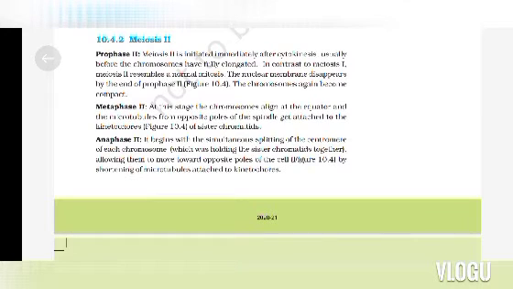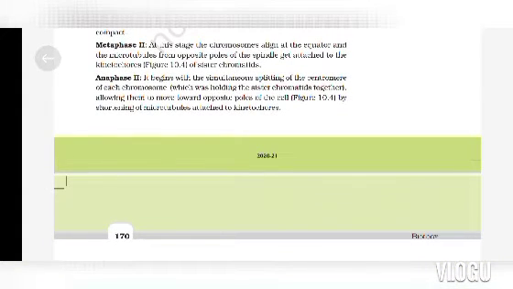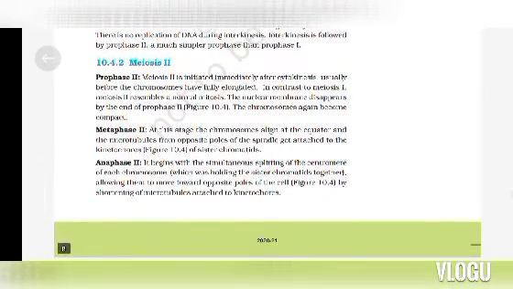Topic: Meiosis 2. Prophase 2. Meiosis 2 is initiated immediately after cytokinesis, usually before the chromosomes have fully elongated. In contrast to meiosis 1, meiosis 2 resembles a normal mitosis. The nuclear membrane disappears by the end of prophase 2. The chromosomes again become compact. Metaphase 2. At this stage, the chromosomes align at the equator and the microtubules from opposite poles of the spindle get attached to the kinetochore of sister chromatids.